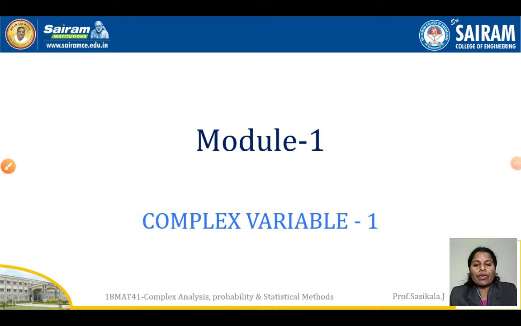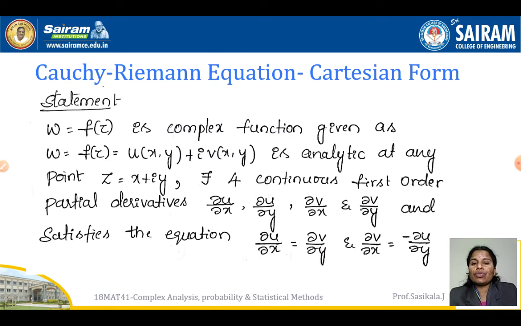In this video, we are going to see the topic under the complex variable. In the last video, we started the topic. We saw the introduction about the complex variable and why it is required. Using the complex variable, we defined the complex variable functions, and then we did the CR equation, that is the Cauchy-Riemann equation in polar form. We learned the proof of the CR equation also. So in this video, we are going to see the CR equation, which is the Cauchy-Riemann equation in Cartesian form.